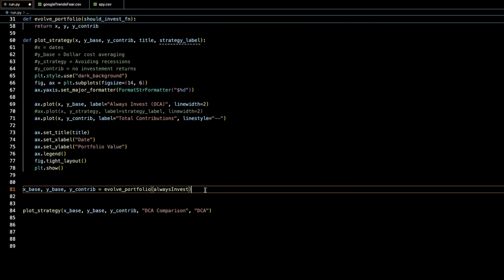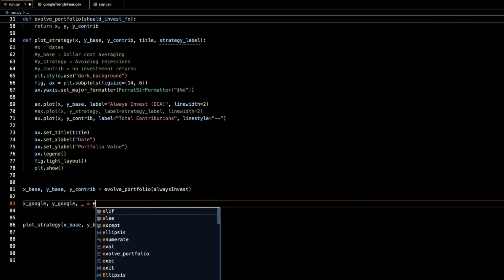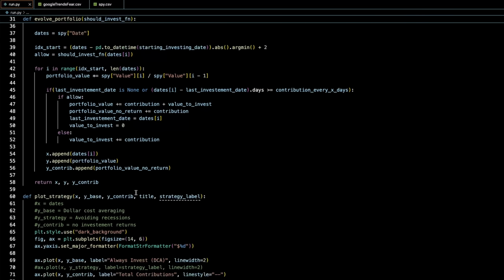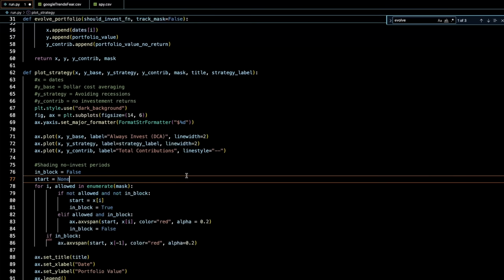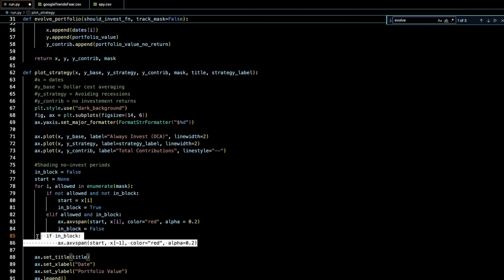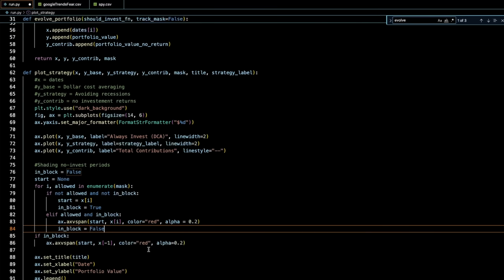Okay, so I think that's Google Trends now. Hopefully this works. So then we can change our plot to actually include the strategy. So pass to the contribution. Oh my god, there's bugs everywhere. What am I doing? Oh my god. There we go.